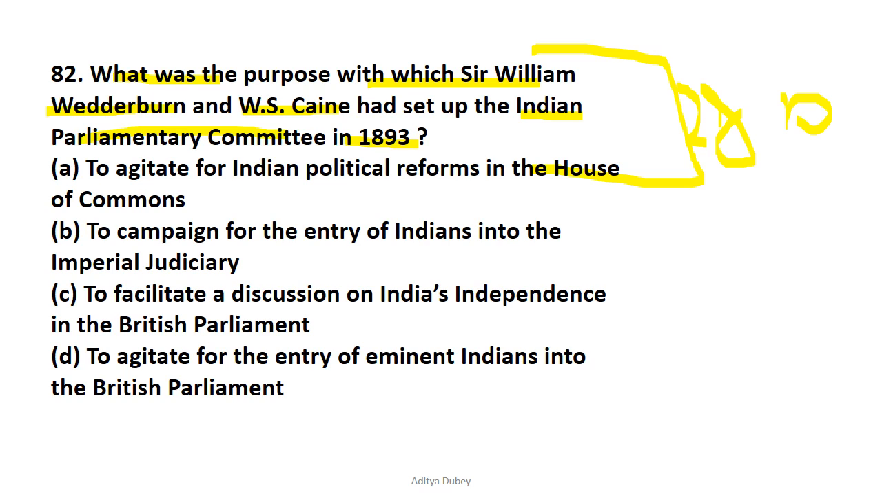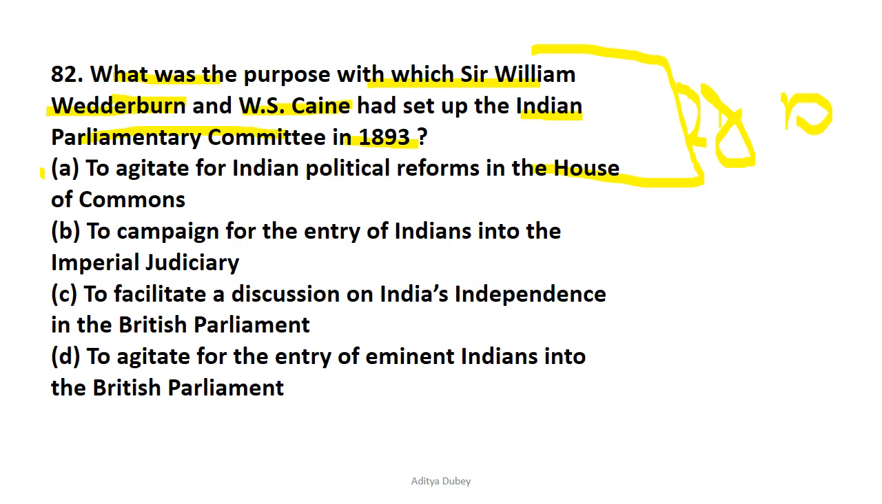with 72 delegates in attendance. Now, although Womesh Bonnerjee was the first president of the Indian National Congress, the additional British members were Sir Wedderburn and W.S. Caine, and they entered Parliament as Liberal members in the year 1893, and they sought to voice Indian grievances within the House.